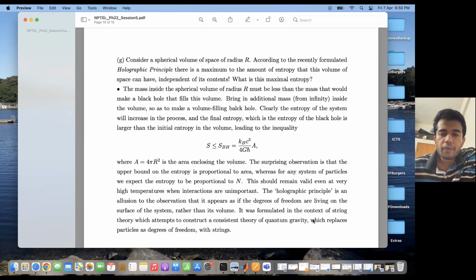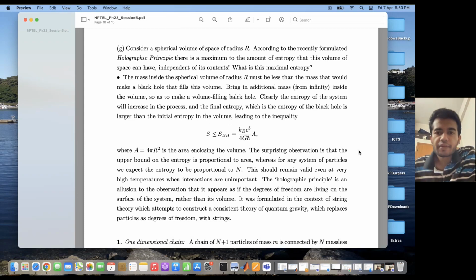Okay, so this is something interesting. We know that the entropy is an extensive quantity, right? So it depends upon the amount of mass contained within the volume. For example, for the ideal gas, the entropy was proportional to n, where n was the number of particles of the ideal gas. But here, according to the holographic principle, there is a maximum to the amount of entropy that a volume of space can have, independent of its contents. So it is independent of n. So what is this maximal entropy?